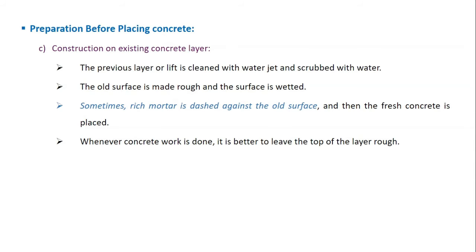And this is the third case, that is construction on existing concrete layers. If I want to build another concrete element on a concrete surface, for example, you may have seen on your roof, the columns extend out a bit. Every building has that. So the columns are extended upward above the roof concrete, because in future, if you wanted to construct the second floor, you can simply extend these concrete columns, right?